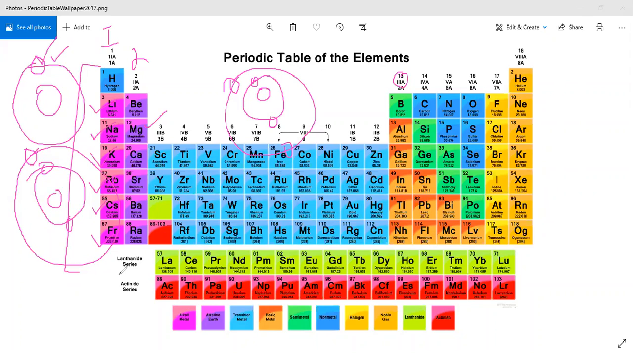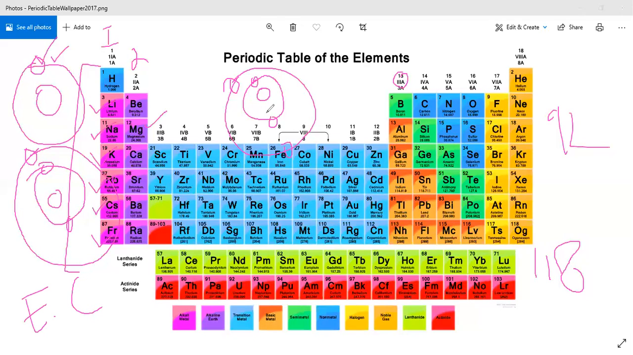Next, we have the topic of the long form of the periodic table. On your screen, this is the long form of the periodic table. In it there are 118 elements. 92 are naturally occurring, and the others are formed by the disintegration of elements. Elements are arranged on the basis of their atomic numbers, and as we know, we do the electronic configuration on the basis of the atomic number.